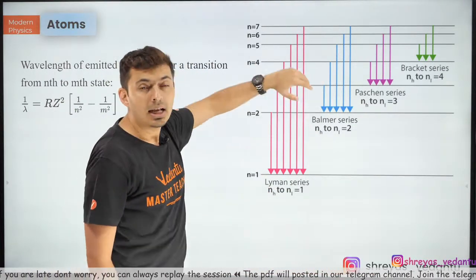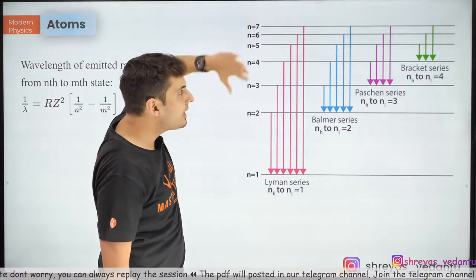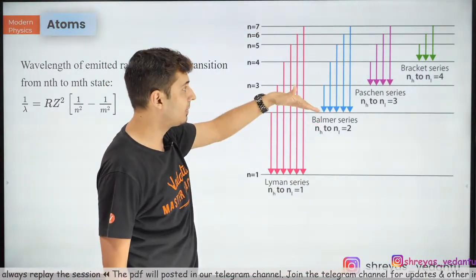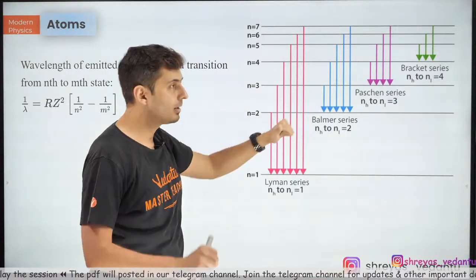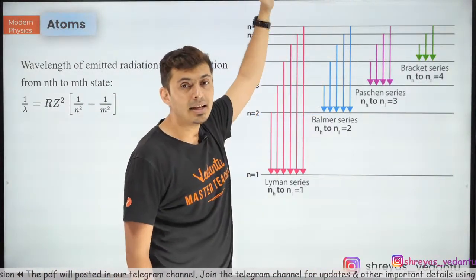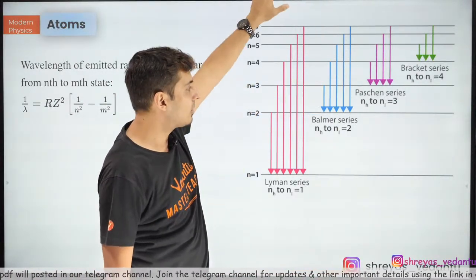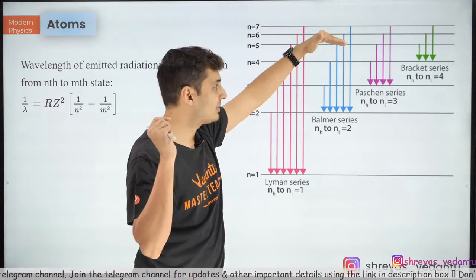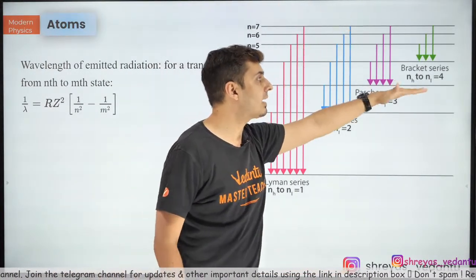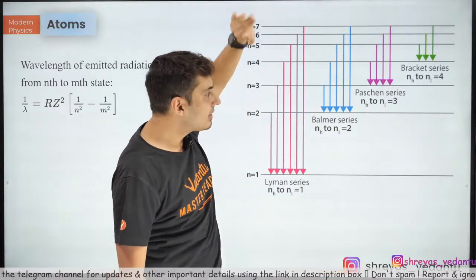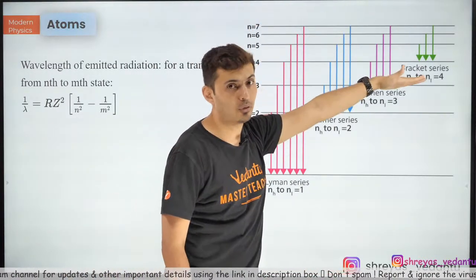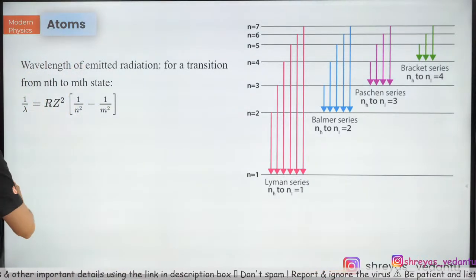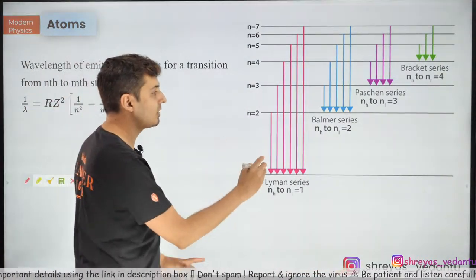Balmer is when any electron transits from any higher orbit, not from the lower, to the second orbit. When any electron transits from any higher orbit to the third orbit, it is called the Paschen series. And Brackett is when it comes from any higher orbit, more than 4, to the fourth orbit. That's the Brackett series.